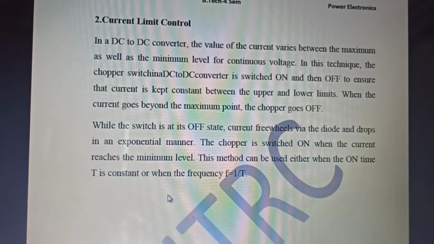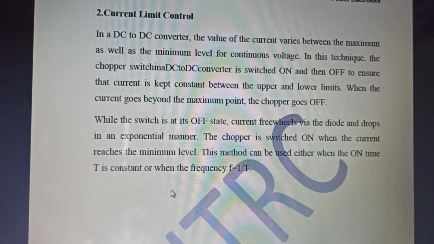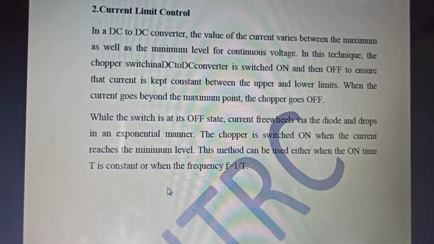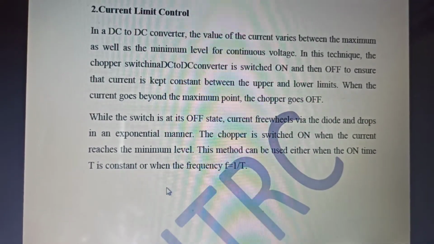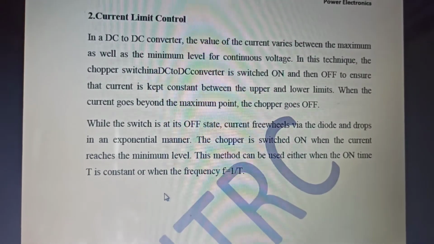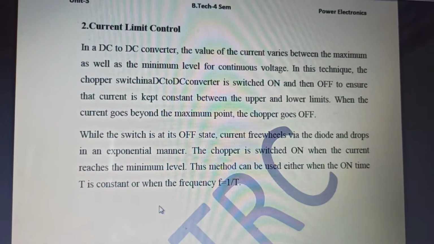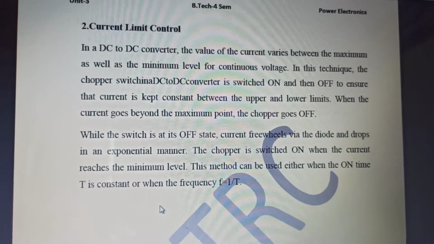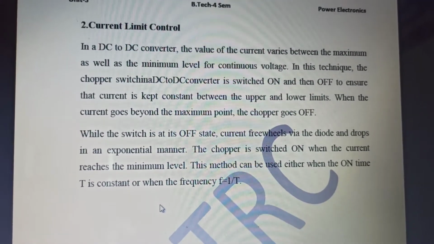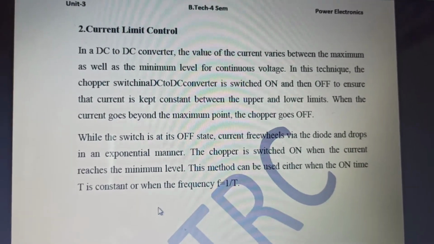Are you getting what I am telling you? It has to be below the maximum and above the minimum. That is the limit, that is the hysteresis band in which it operates.